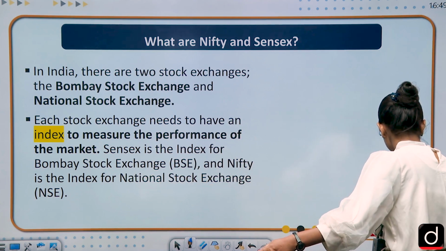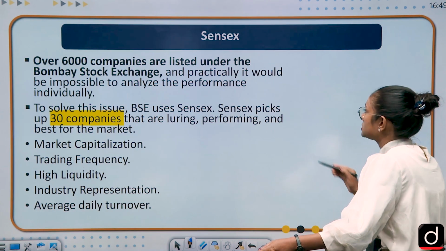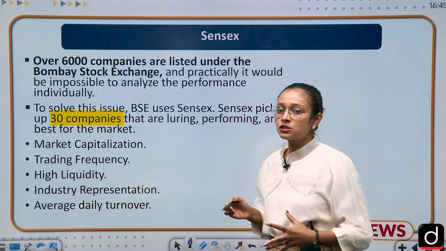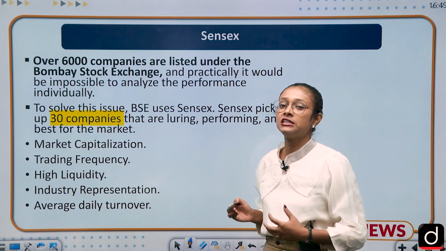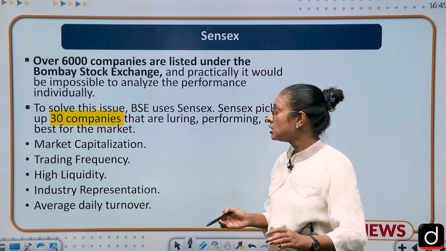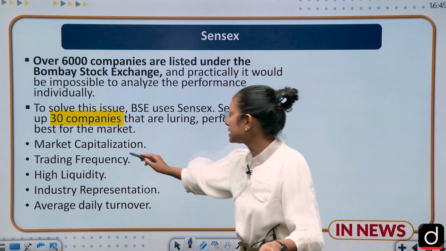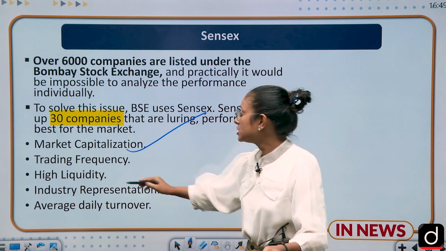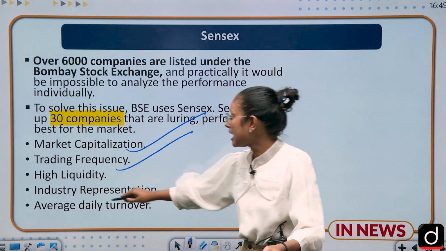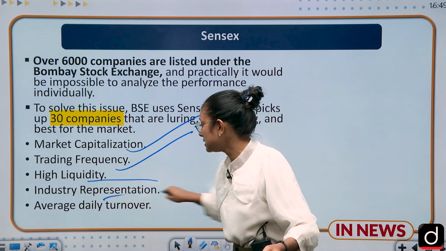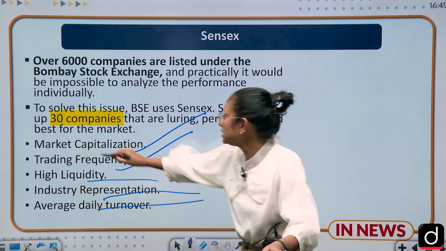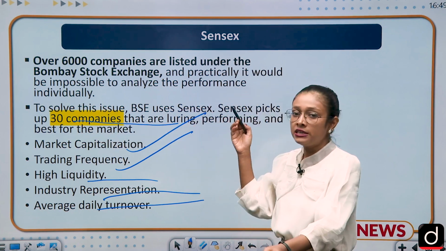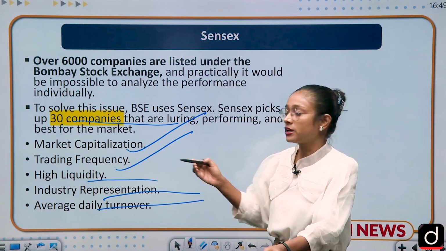So moving to the Sensex part. What is this Sensex? In the Bombay Stock Exchange over 6,000 companies are listed, and what are the criteria for listing in the Sensex? The first criterion is market capitalization, the second is trading frequency, the third is high liquidity, then industry representation and average daily turnover. And here a sample of 30 companies has been taken. So these are the indexes of the Bombay Stock Exchange.